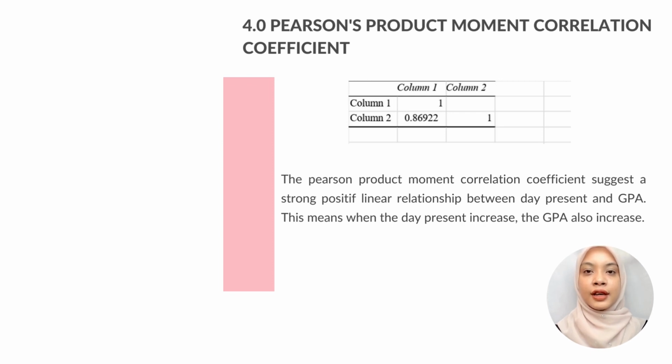The value obtained is 0.80922. So, the Pearson product moment correlation coefficient suggests a strong positive linear relationship between days present and GPA. This means when the days present increase, the GPA also increases.